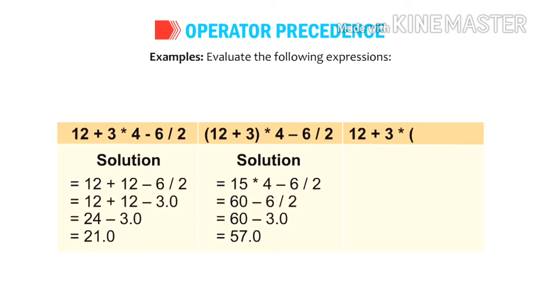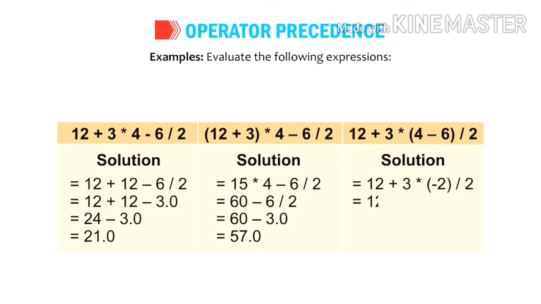Clear? In the third example, the same thing is going on here also, but it follows the BODMAS rule, that is, first solve the bracket, that is 4 minus 6. It evaluates first, which gives minus 2. Then it gives precedence to multiplication, because it comes first on the left hand side.